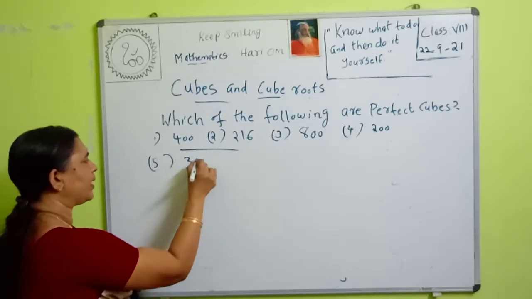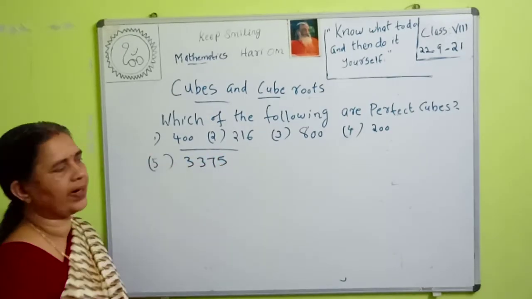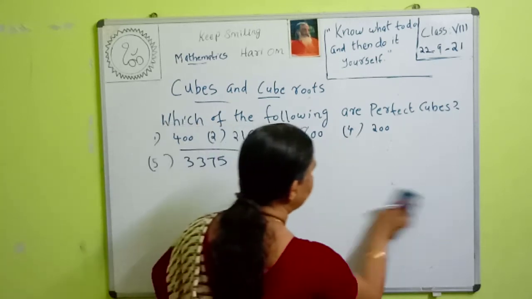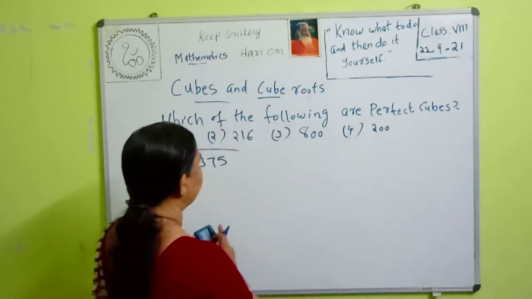One more question. 3375. Can we check whether it is a perfect cube? To check whether it is a perfect cube, first we factorize it.